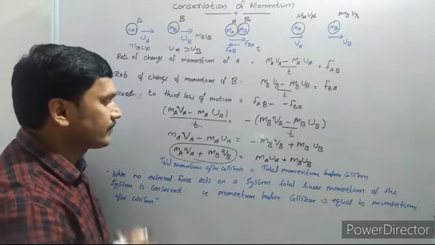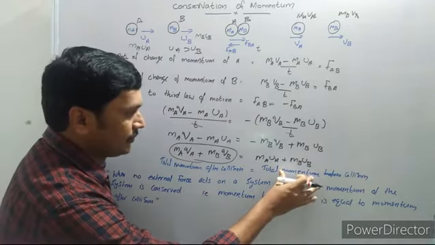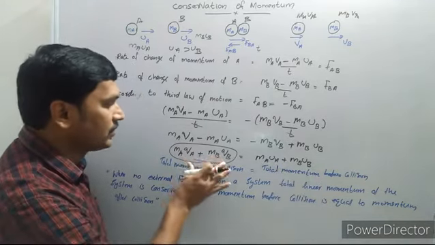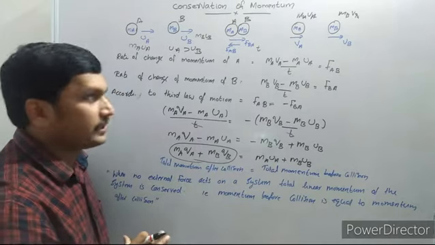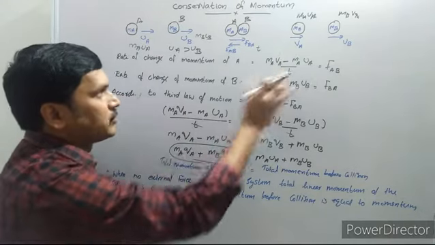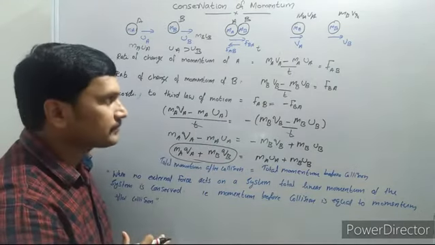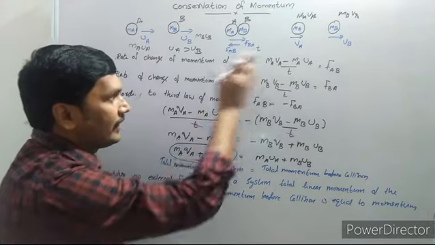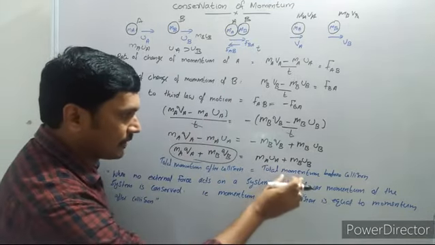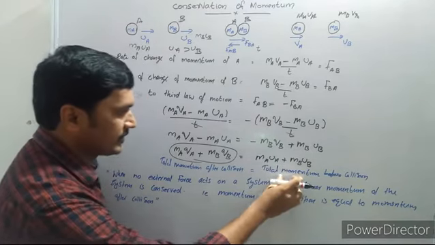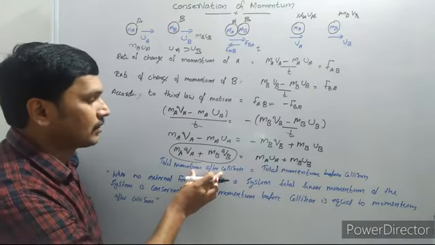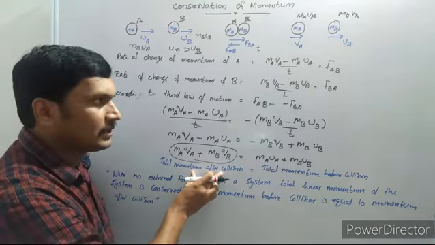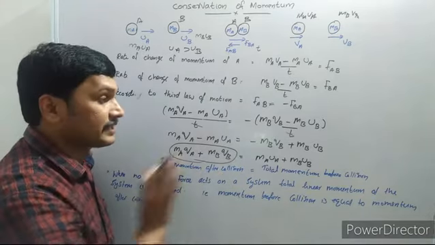So what you are getting is that the total momentum before collision is equal to the total momentum after collision, when no external force is acting on the system. That is, momentum is conserved.